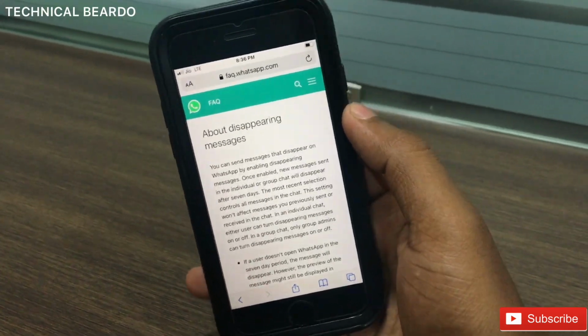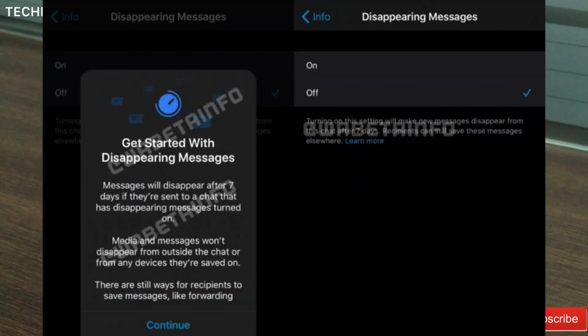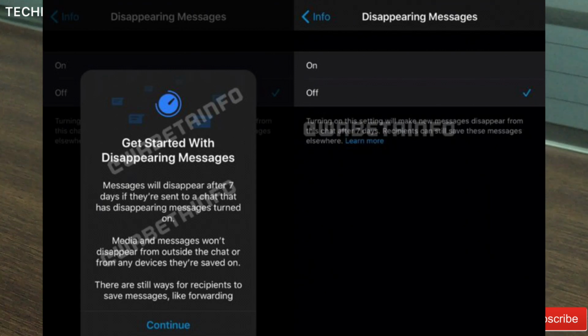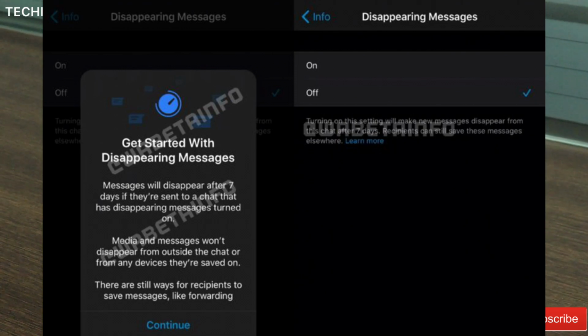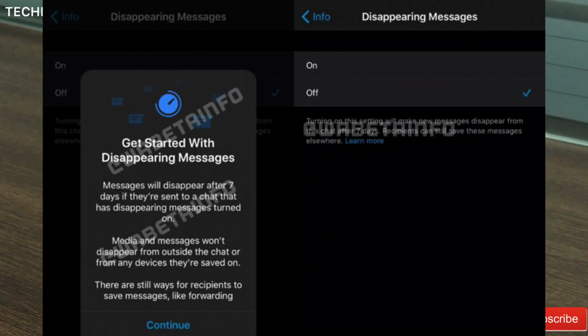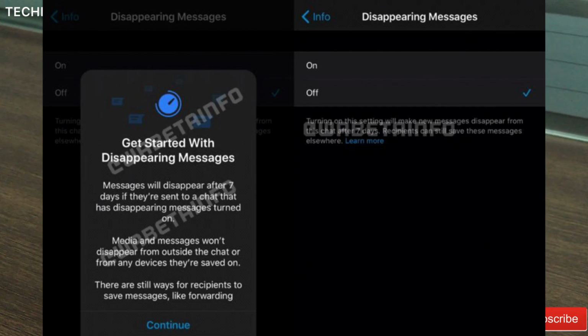But for WhatsApp groups it will be different. Only the group admin can enable or disable this feature on their groups. For example, if you are sending a disappearing message on a WhatsApp group, it will not disappear unless and until it is turned on by the group admin in the group settings. Okay, so be careful about that.